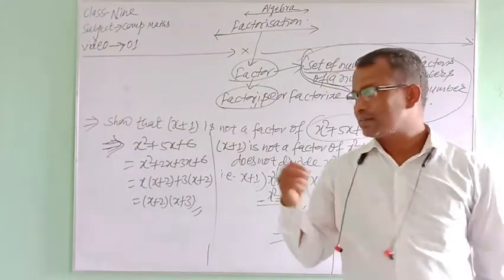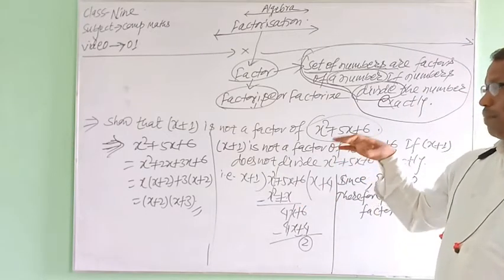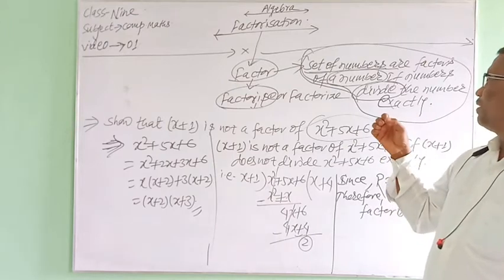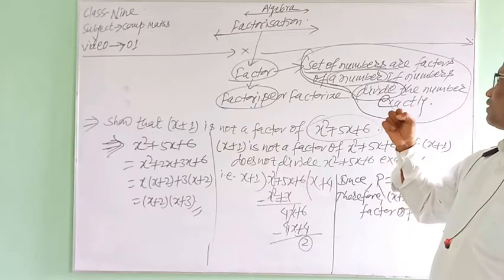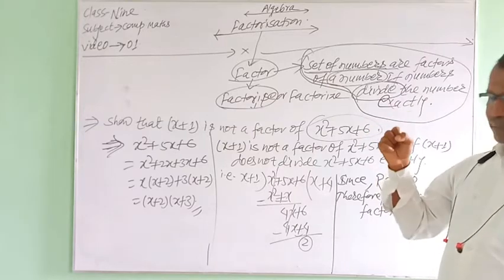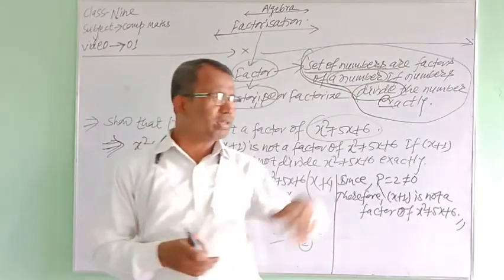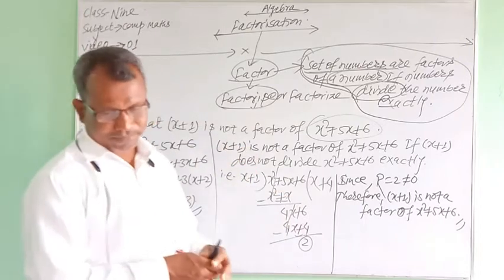Nothing else can be the exact process of finding factors. There is only one process which can give us the factors of an expression, that is division. Only through division can we find the factor.